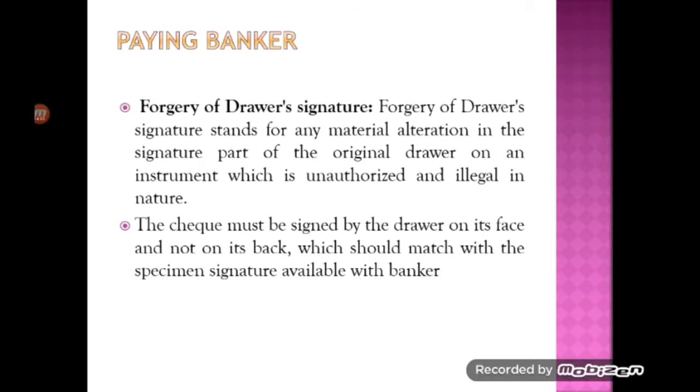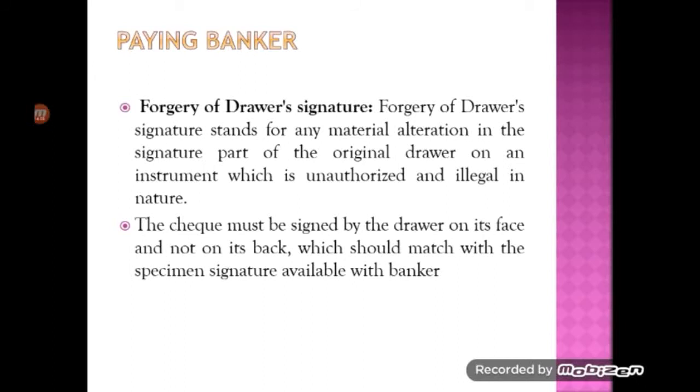How will the paying banker come to know that there is a forgery of drawer signature? As we know, when we open an account in the bank, the specimen signature of the customer is recorded and kept in the account, so that every time either the customer or somebody on the order of the customer goes to the bank for withdrawing money or any kind of financial transaction, they will verify whether the signature is done by the customer or not, whether it is the genuine signature or not.